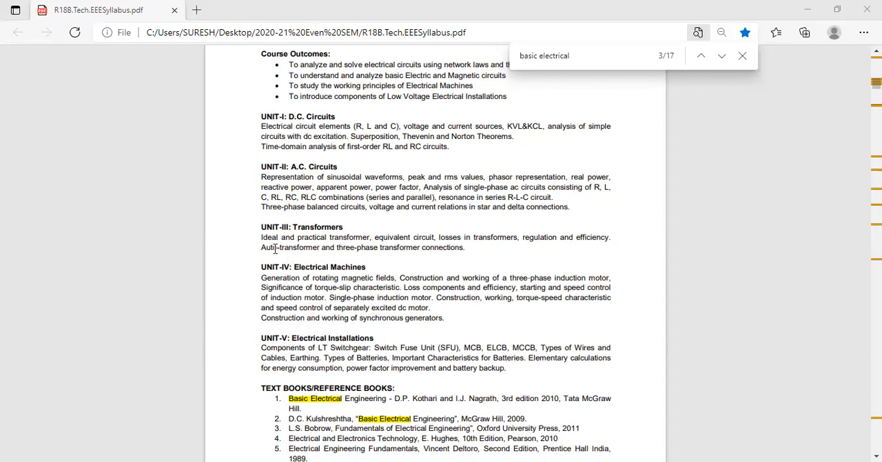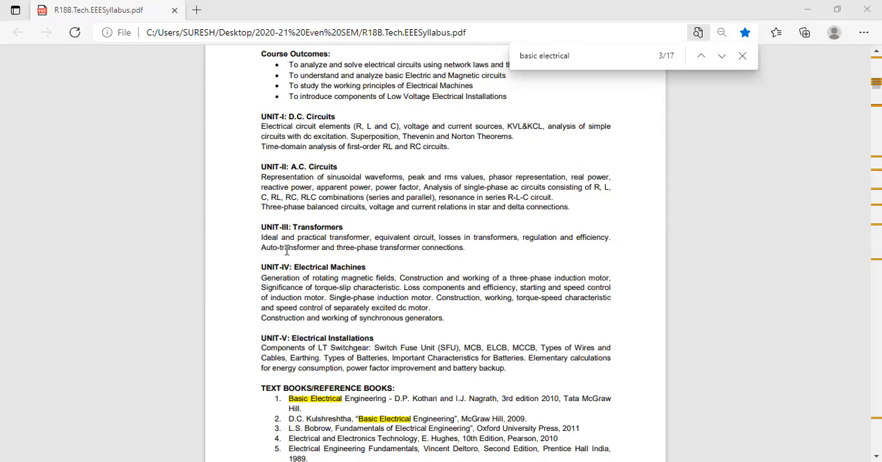Next question you write down. Derive the saving of copper in auto transformer. For 5 marks they'll ask. You have to draw the auto transformer diagram, either step up or step down, and you have to derive the formula for saving of copper in auto transformer.